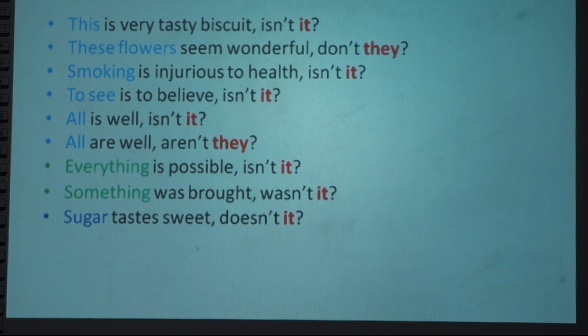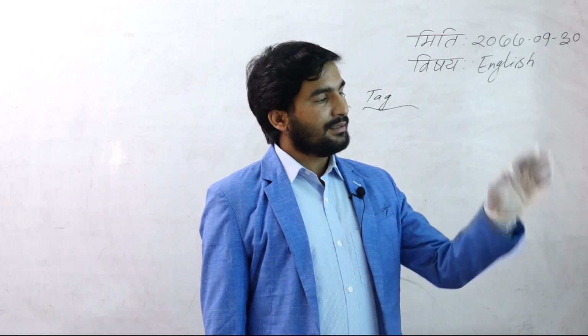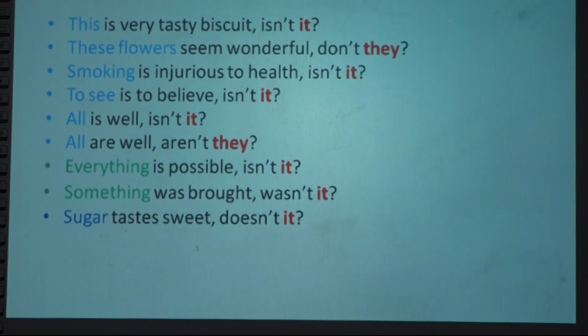So it. Next one, sugar tastes sweet. Sugar is an uncountable noun, and uncountable nouns are always singular. In the chapter on subject-verb agreement, you also learnt that sugar is an uncountable noun. Uncountable nouns are always singular, so the pronoun is it.